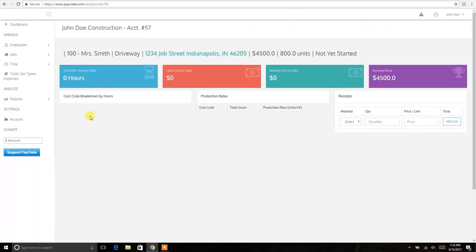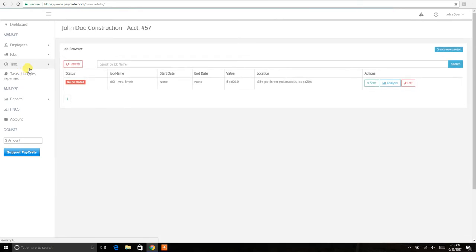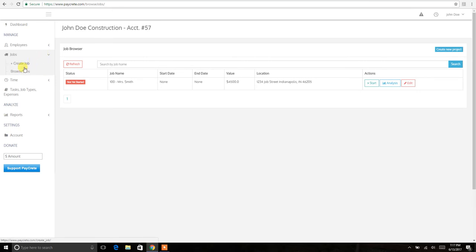Now, if we want to start this job, we will go back to jobs here on the left. We'll go to browse jobs. Now, when we go to browse jobs, again, in the left-hand pane here, we went to the menu, we clicked jobs and went to browse jobs. Now here you'll see a listing of all your jobs. Now, you'll see this one has a status of not yet started. The job name is the job number and the name here. The start date is none right now. End date is none right now. It shows the value and location. And then all the way on the right, you have a start button, an analysis button, and an edit button.